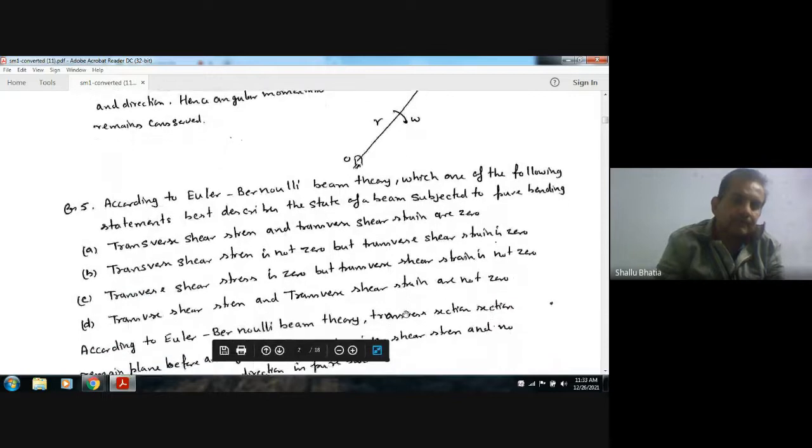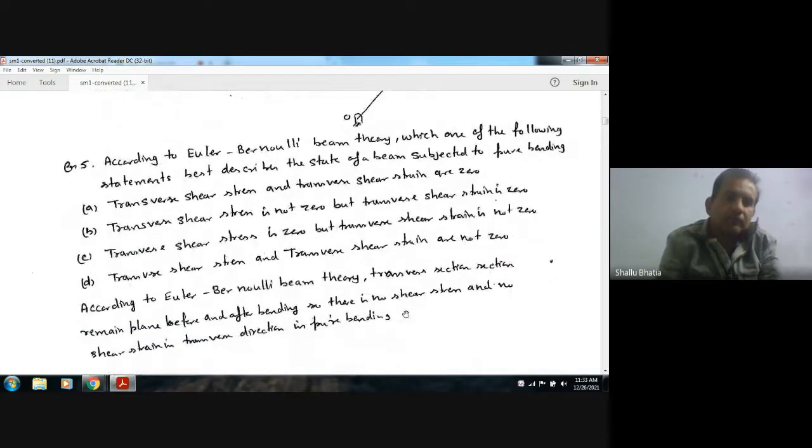Next, question number 5. According to Euler-Bernoulli's beam theory, which one of the following statements best describes the state of a beam subjected to pure bending? Option A, transverse shear stress and transverse shear strain are zero. Option B, transverse shear stress is not zero, but the transverse shear strain is zero. Option C, transverse shear stress is zero, but the transverse shear strain is not zero. Option D, transverse shear stress and transverse shear strain are not zero.